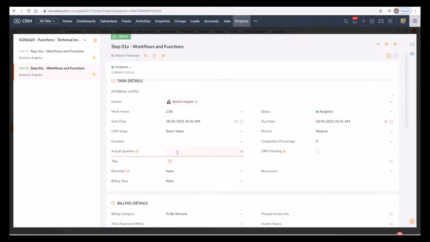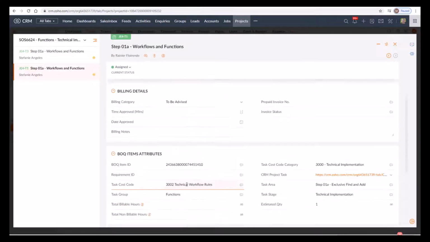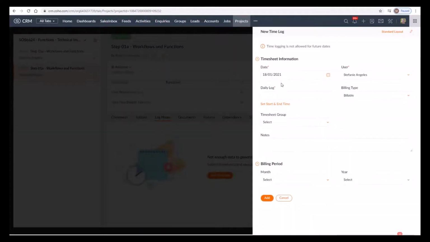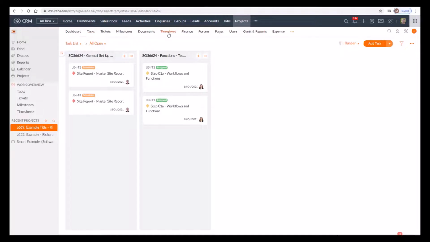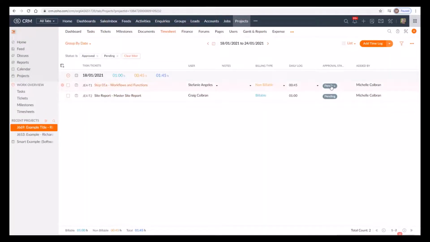So we open up a task record, and we click on Add Time Log. Now once we've created our timesheets, in a normal process they're going to be approved by a project manager. Now the project manager can approve them, they can reject them. In this instance we're going to approve both those timesheets.